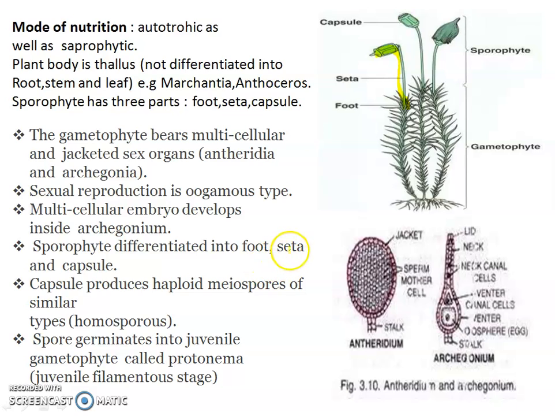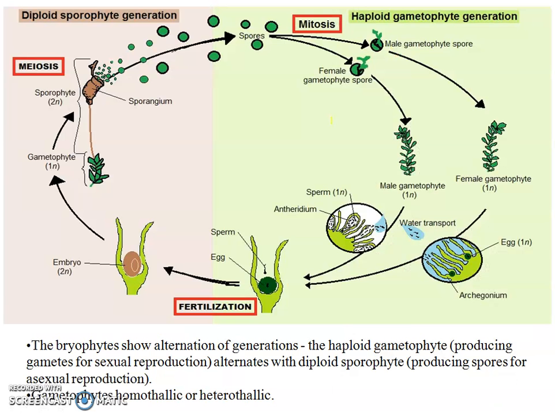Sporophyte is differentiated into foot, seta and capsule. The capsule produces haploid meiospores, the capsule has spores of similar type. So the spores germinate and they form a protonema. Protonema means a filamentous stage, a branch which is very tender, made up of single cell. Okay, so you can see here diploid sporophyte generation.